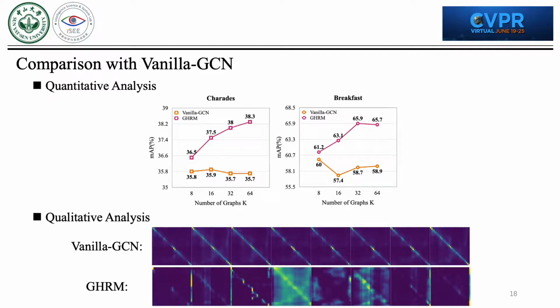This figure shows 8 adjacent matrices of a video sample produced by vanilla GCN and GHRM respectively. The adjacent matrices in vanilla GCN have very similar patterns, while the adjacent matrices in GHRM have diverse patterns. This phenomenon indicates that different graphs can interact with each other in GHRM, such that different basic relations will be figured out and the high-order relations in the long-term actions can be naturally exploited. That is all.